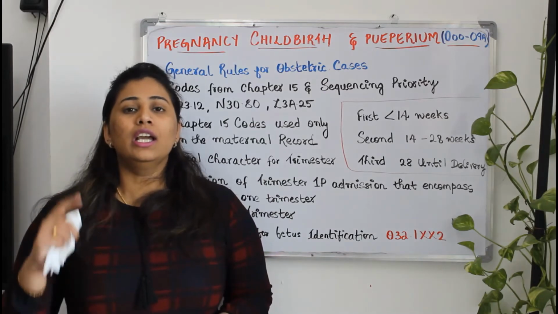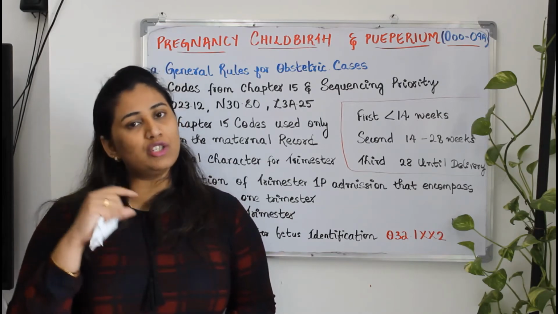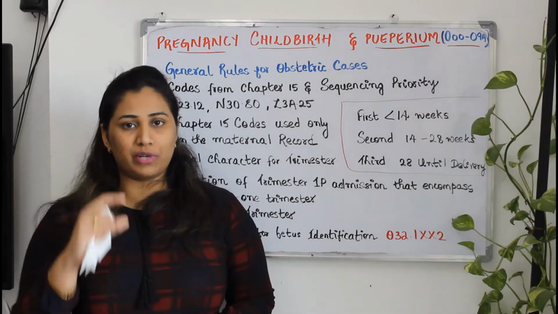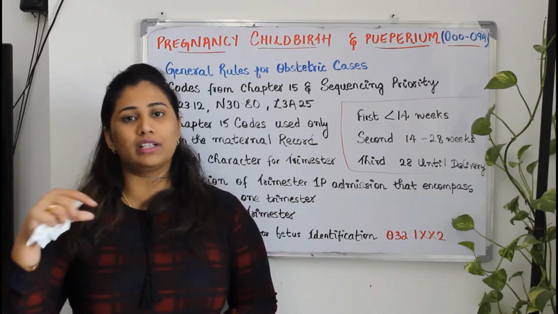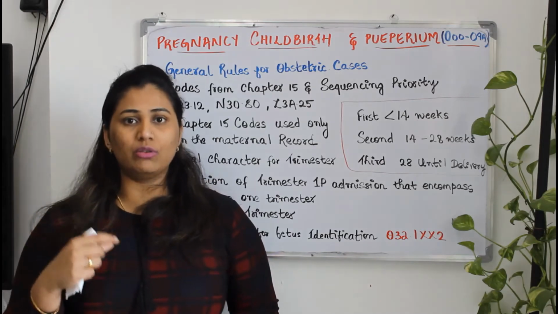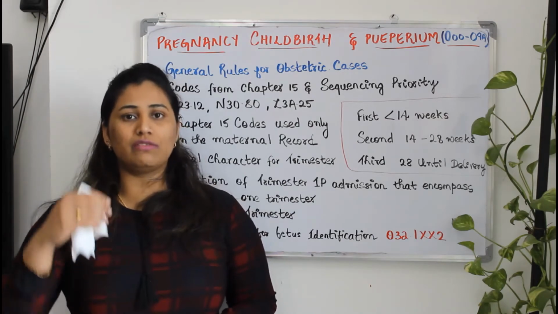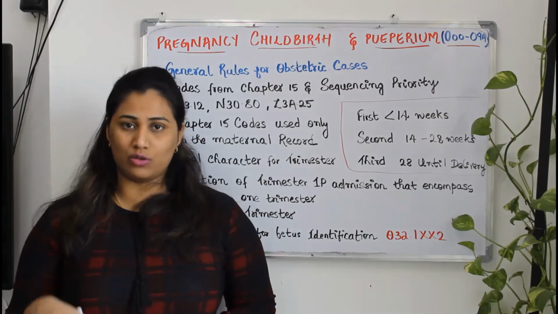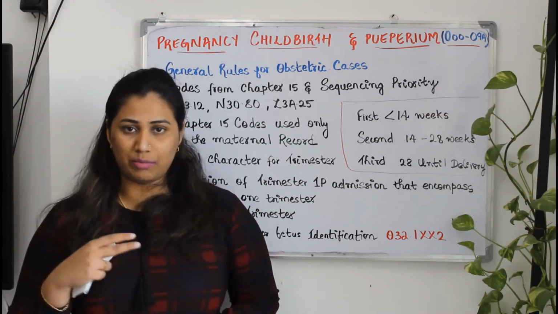For this, initially you should code vomiting in pregnancy at 27 weeks of gestation. That means the second trimester. That will be your primary code, and your secondary code will be, if it is a uterine fibroid, pregnancy complicated with uterine fibroid in the third trimester. And your last code will be the current weeks of gestation. That means if it is the 28th week, 28 weeks of gestation will be your third code. Okay, so this will be the sequencing pattern.